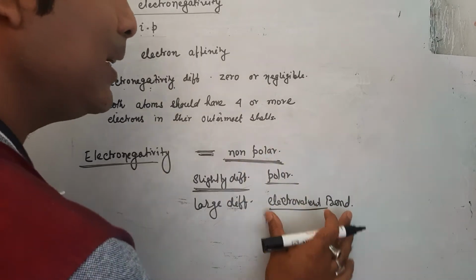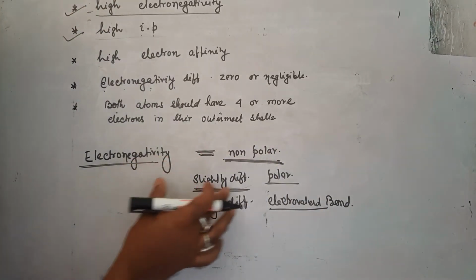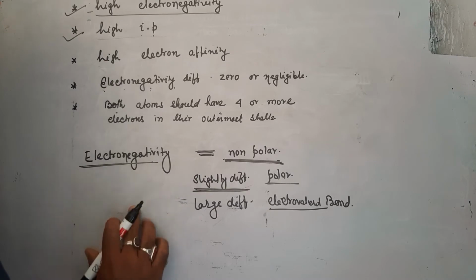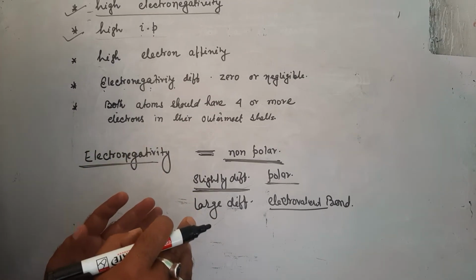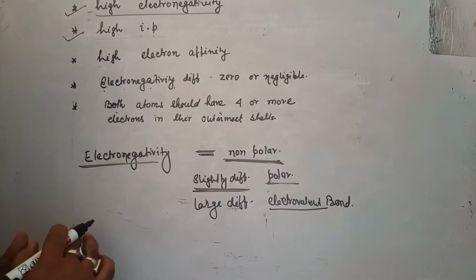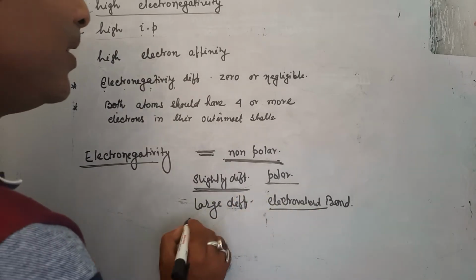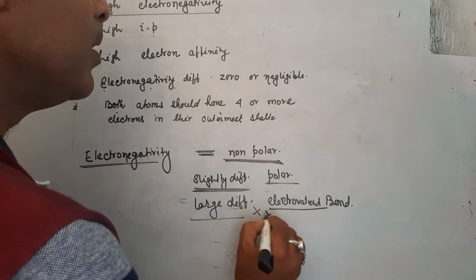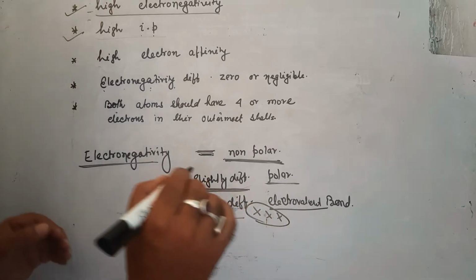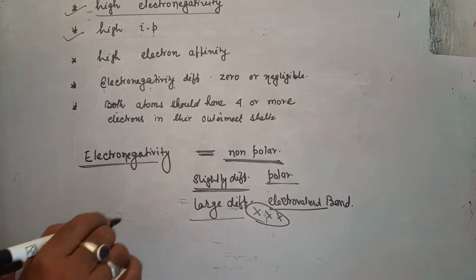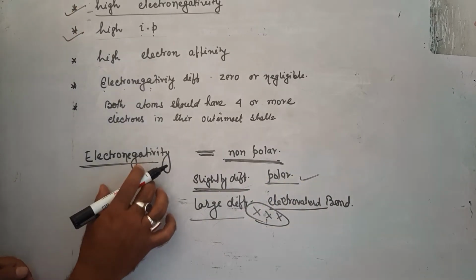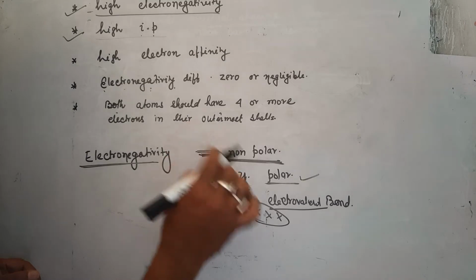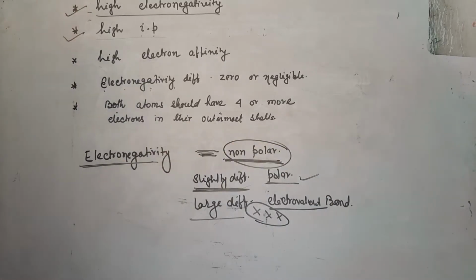They directly form an electrovalent bond, because a large difference means one of them releases an electron and the other easily receives that electron. But here no one releases an electron. So a large difference cannot lead to the formation of a covalent compound. A slight difference becomes polar, and the same or negligible electronegativity means non-polar.